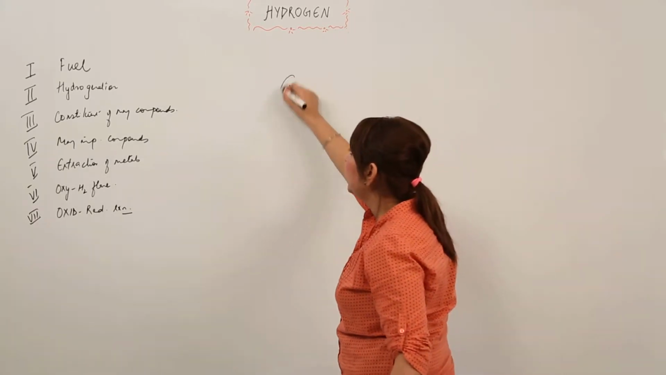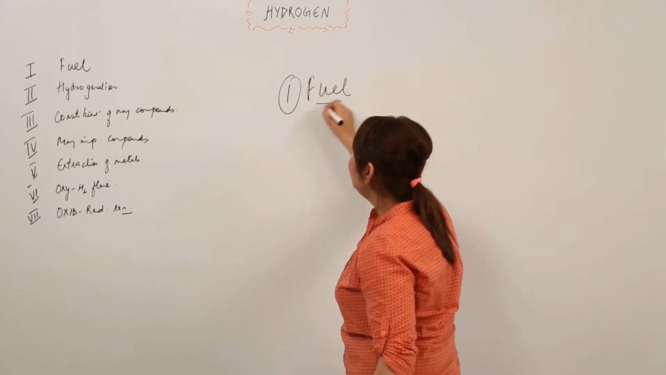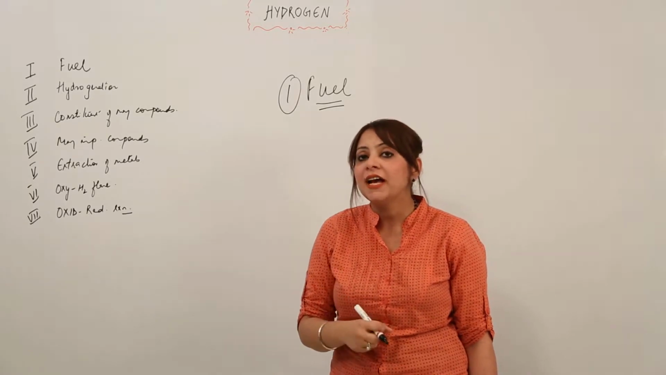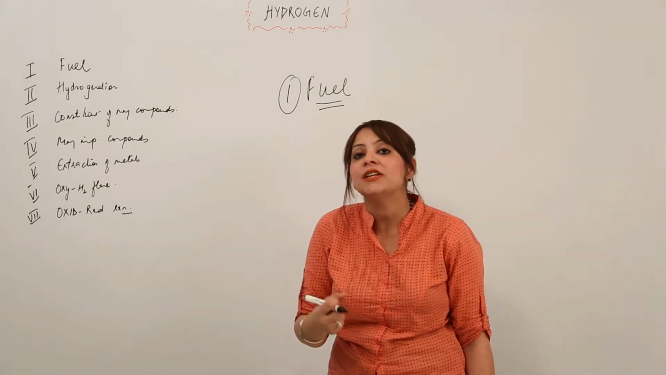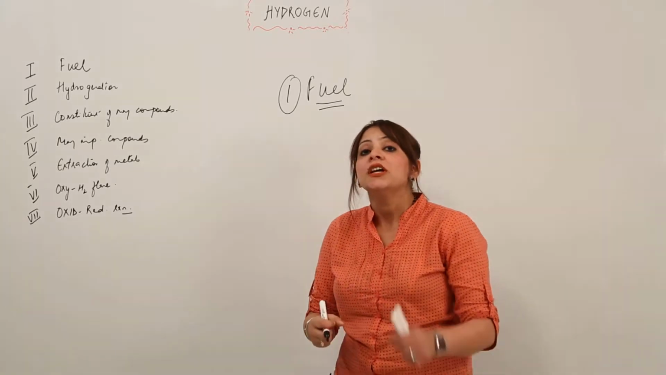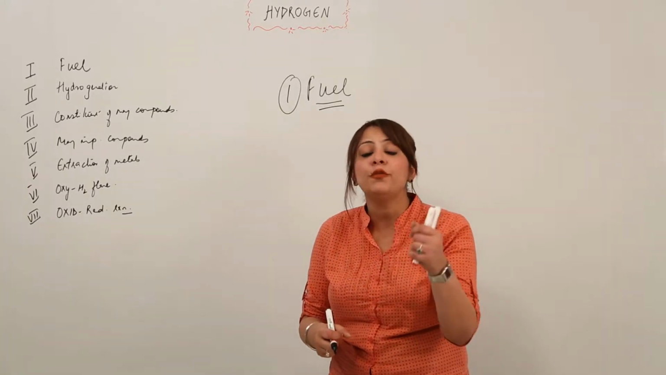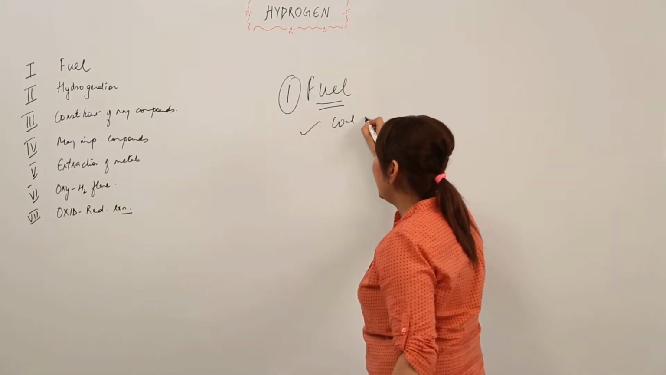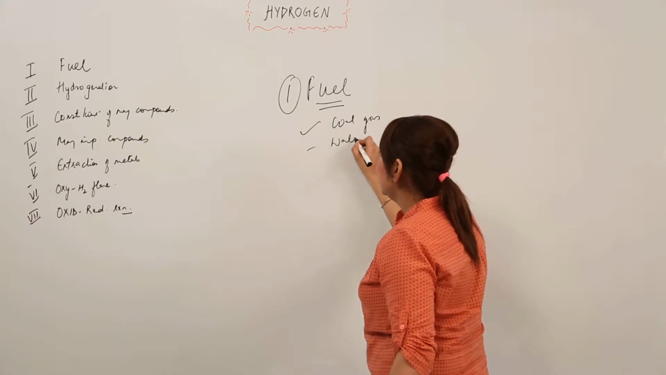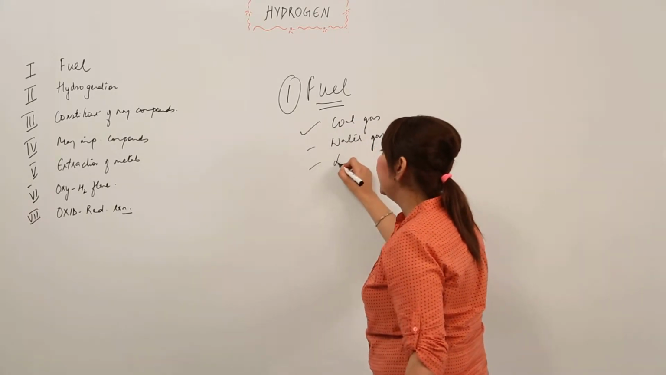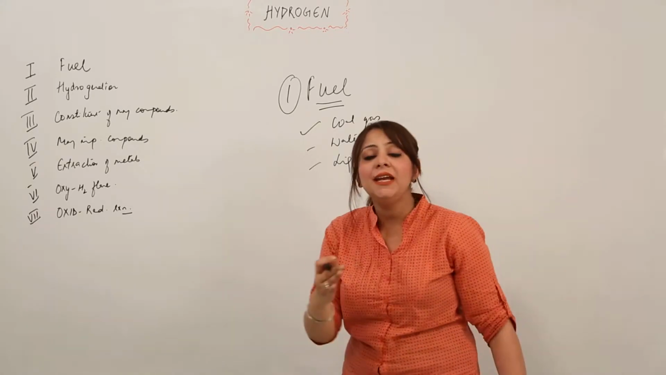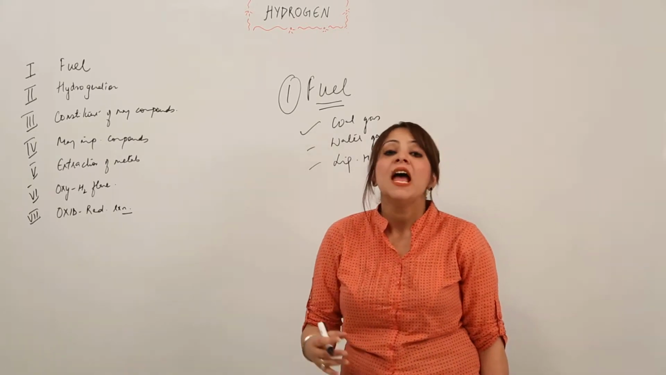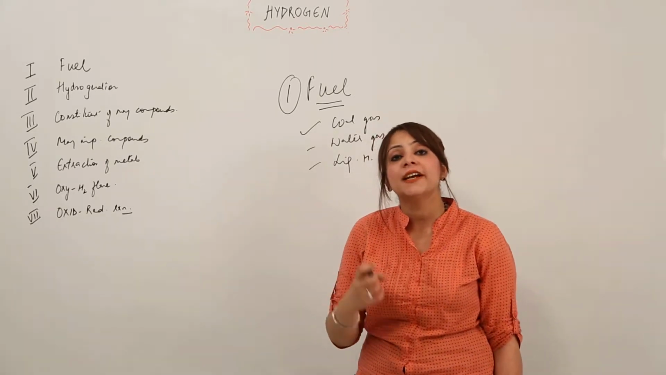So the first use is fuel. We know that a fuel is a substance which on burning produces energy, right? So obviously hydrogen on burning produces energy. That is why it is used as a fuel. The question must be striking in your mind: in which forms is it used as a fuel? It is used in different forms, that is coal gas, water gas, and obviously liquid hydrogen. In many areas, coal gas, water gas and liquid hydrogen are used as a fuel, and they are used as a fuel because they contain hydrogen.